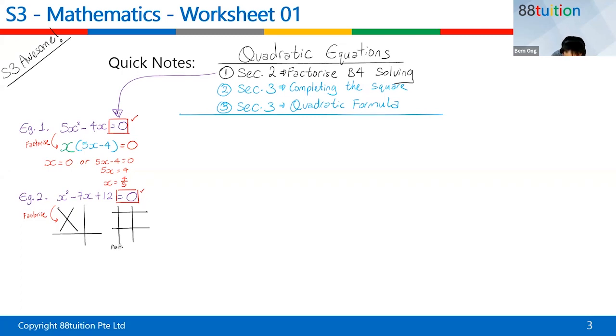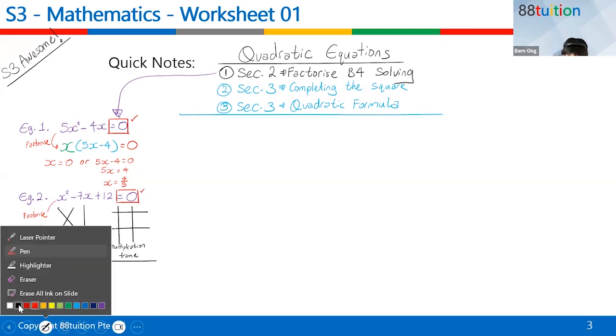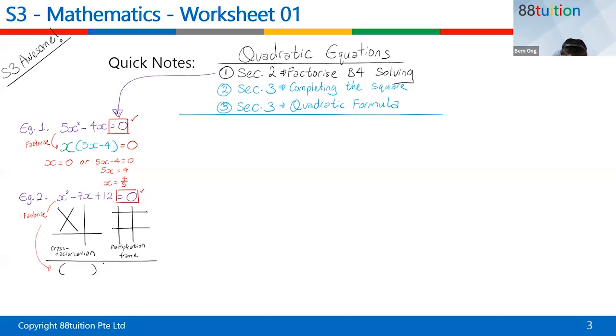This is called the multiplication frame. All right, this is called the cross factorization. All right, so your teacher might have used these 2 methods so that you will be able to factorize your quadratic. And after you factorize your quadratic, you should get to something like this, where there is bracket equal to 0.